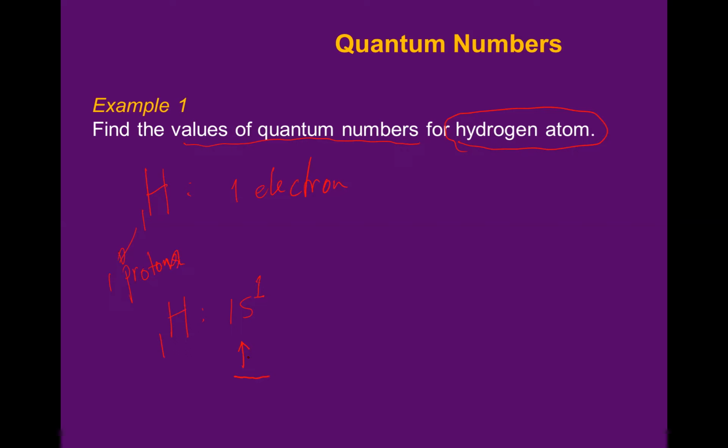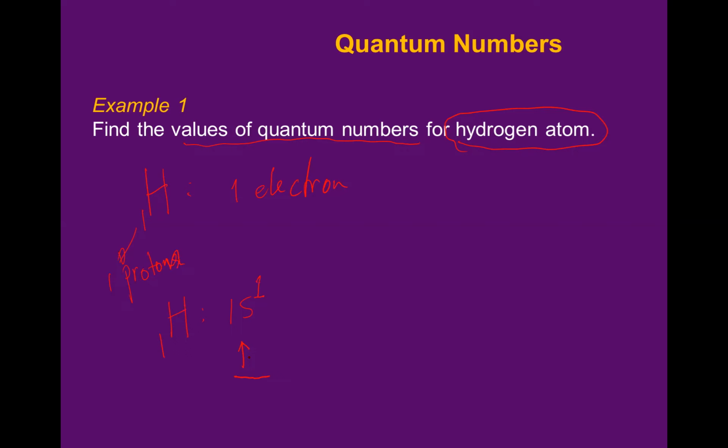Because this is only 1 electron and it's unpaired, the possibility to have the spin can be 2. It can be up or it can be down. So you can say that the spin number can be plus half or minus half.